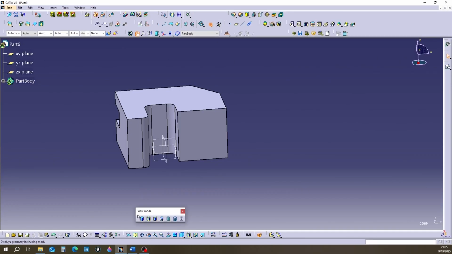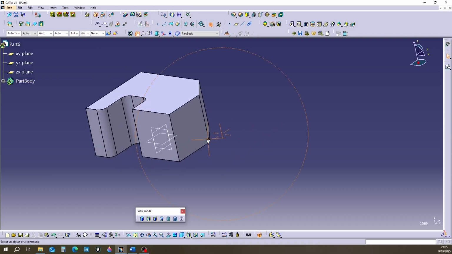The next toolbar is called View Mode. This toolbar contains tools that are useful in the Sketcher environment. This toolbar has 7 states. Suppose we have a shape like this. We want to complete it. We enter the sketch environment with this surface.